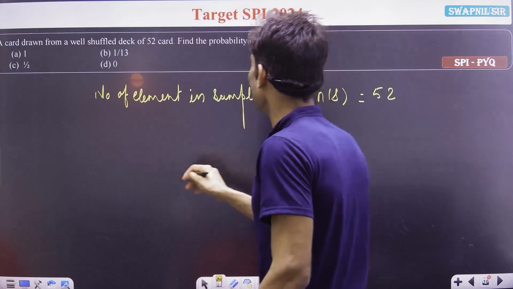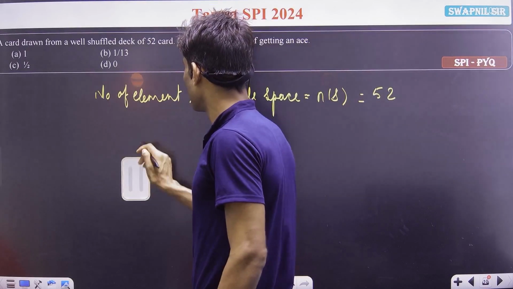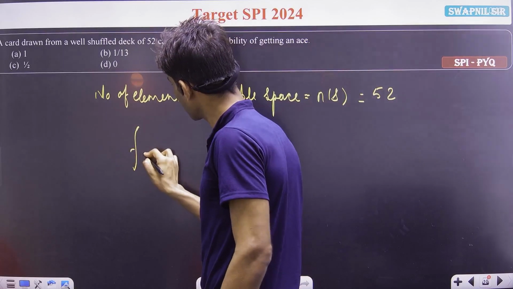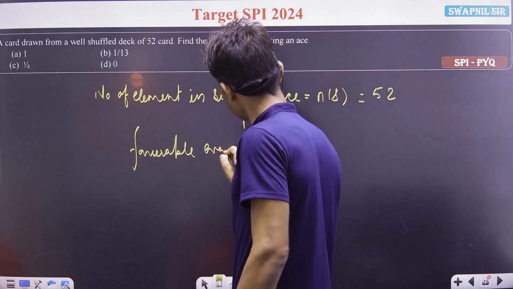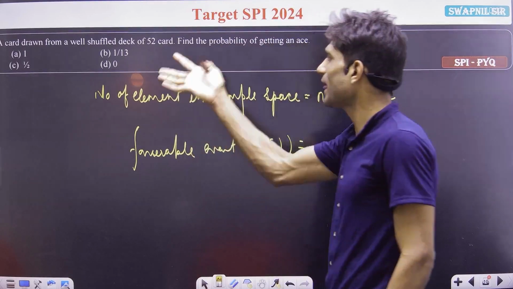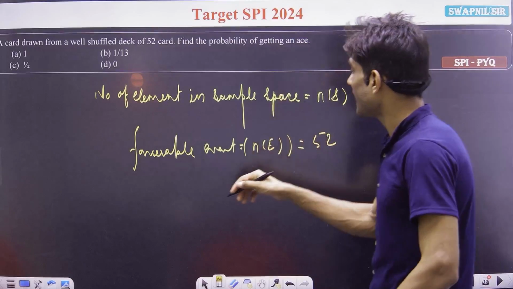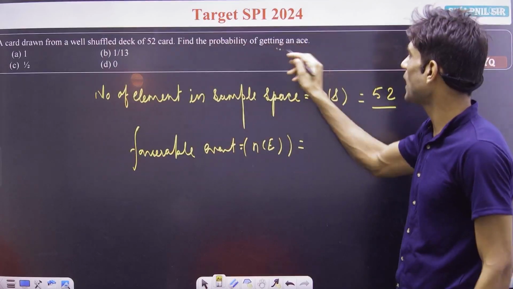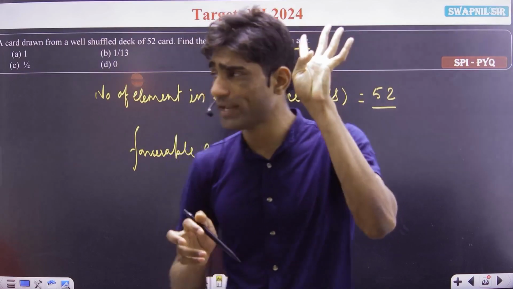So consider the favorable event, the number of elements in E. The sample space gives us the number 52, and the favorable event is getting an ace. We know that in the entire 52 cards we have 4 aces.